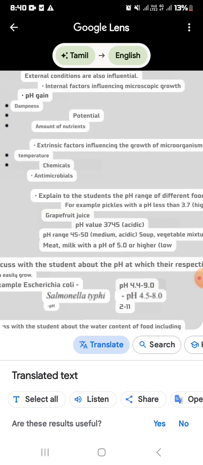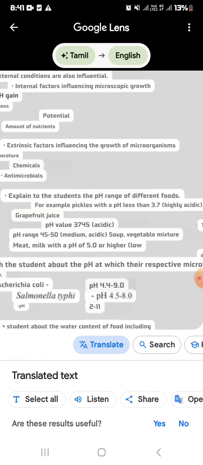As well as the next one, which is between 3.7 and 4.5. So that is acidic. The examples are tomatoes, as well as mangoes. Okay, so next one is pH value between 4.5 and 5.0, which is medium acidic.